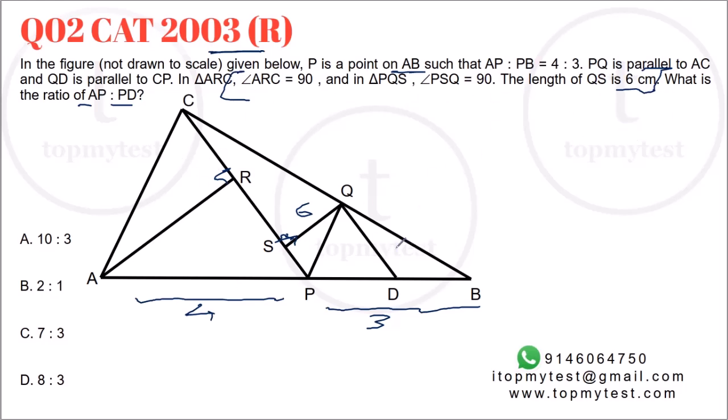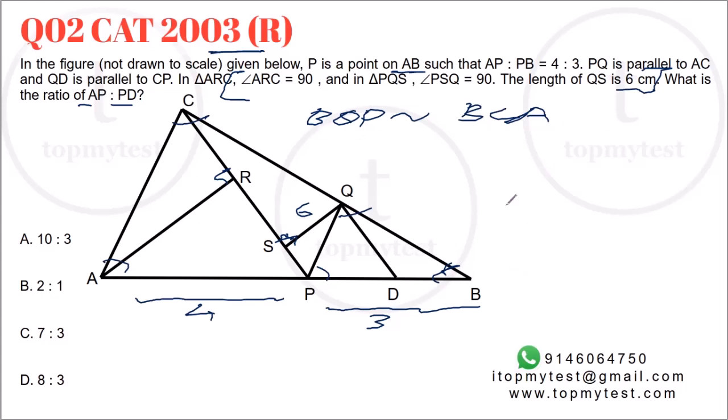Now, QP is parallel to AC, which means triangle BQP will be similar to triangle BCA. Why? This angle will be equal to this angle, this angle will be equal to this angle, and angle B is common.